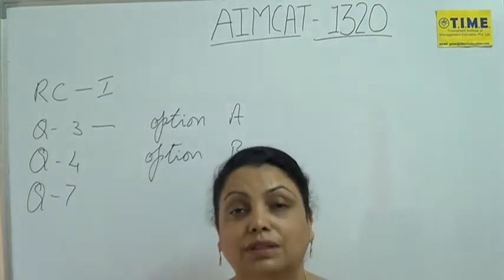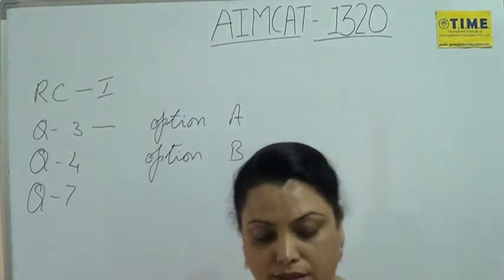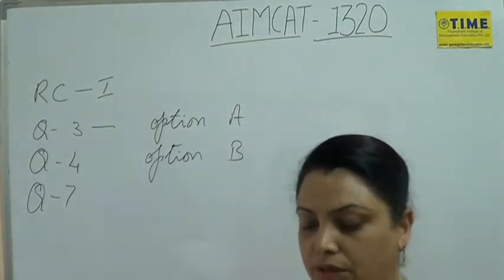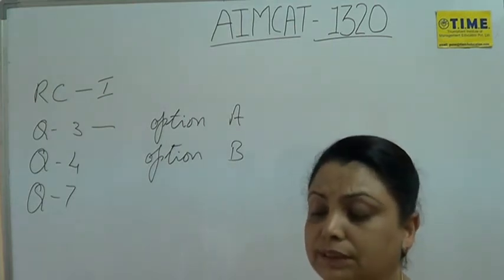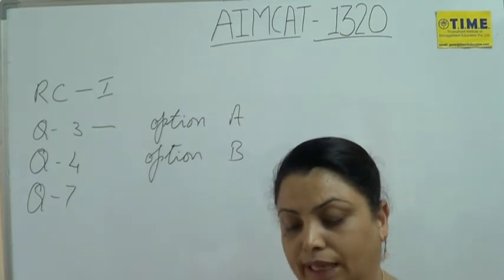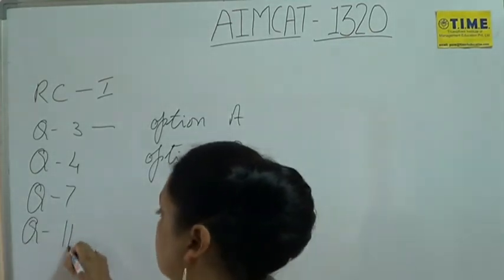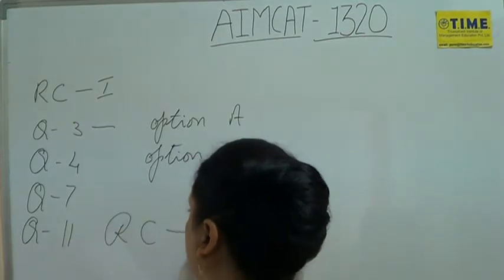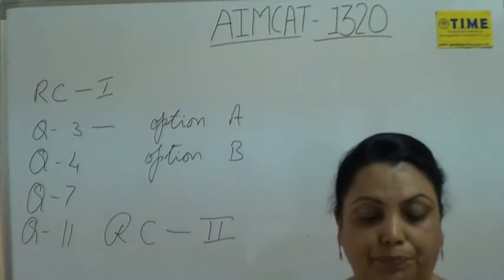Now coming to another, I'd like to discuss one question from the next RC, the RC that talks about Anna and her mother. There seemed to be a little difficult question in that, and that was question number 11. Second RC, question number 11.